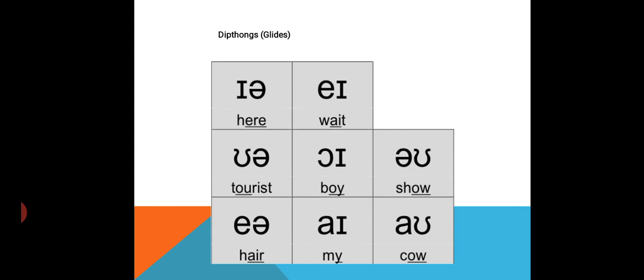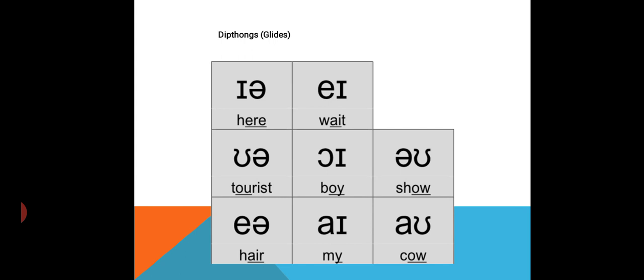So, the first one is the ear sound as in the word here, which means this sound starts at E and slowly glides to the sound that becomes ear, that is here. The next sound we have is the ay sound.